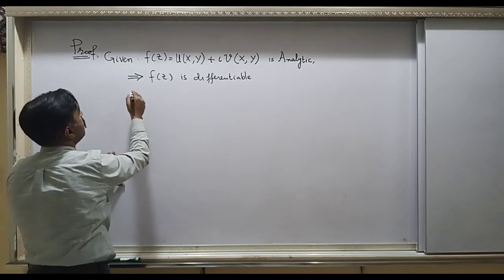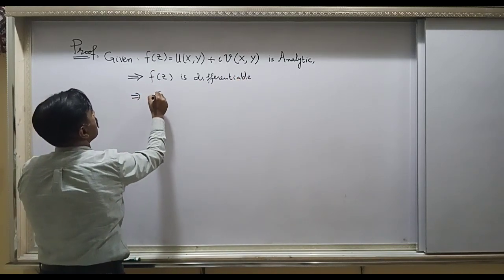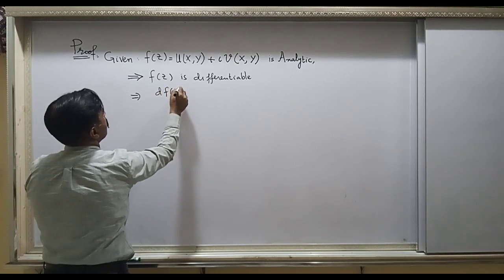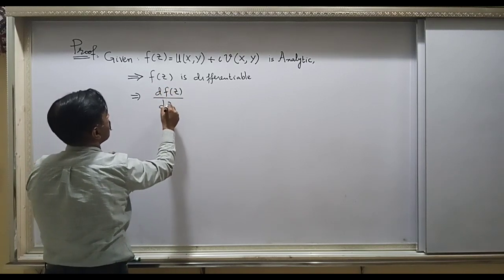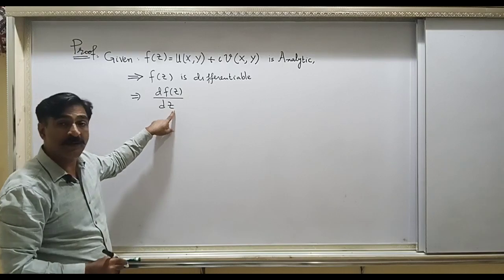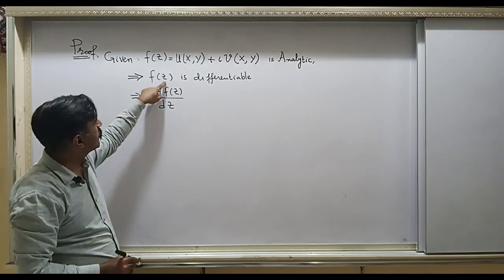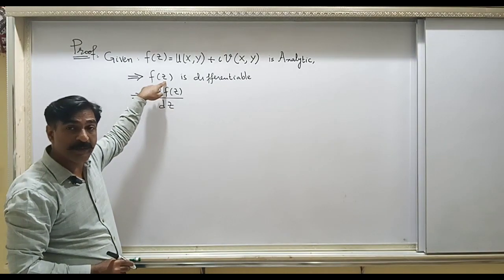And what does this line mean? The derivative of this function will be taken with respect to z, because f depends on the z variable, the independent variable is z.